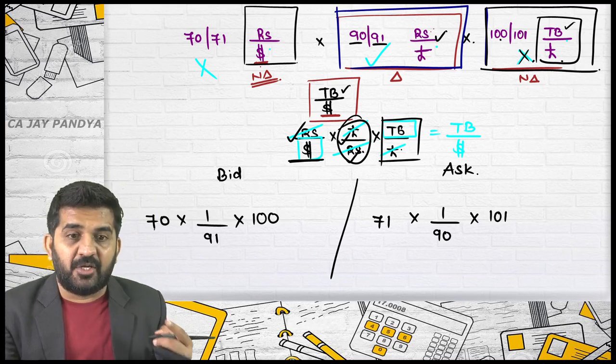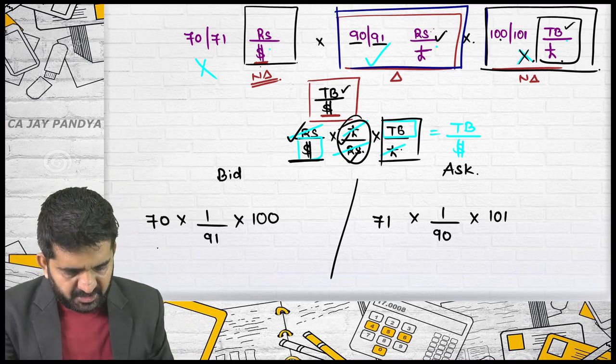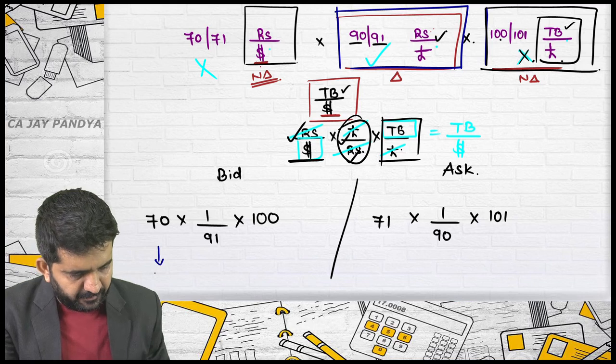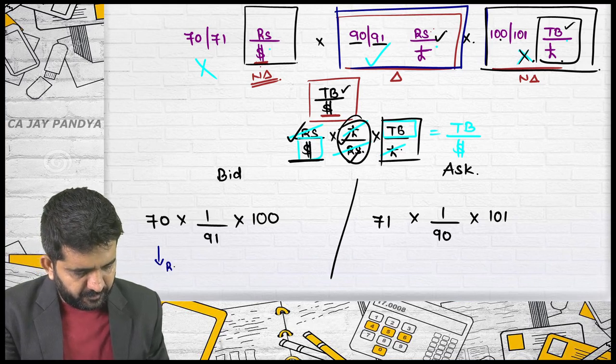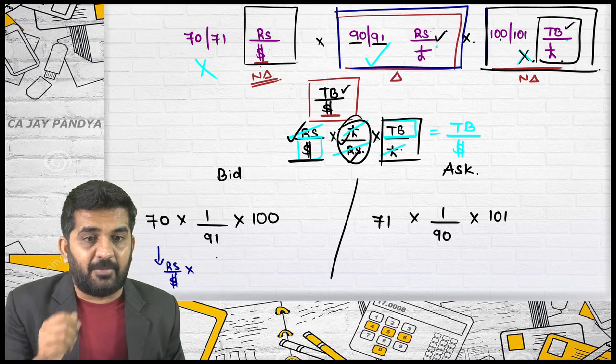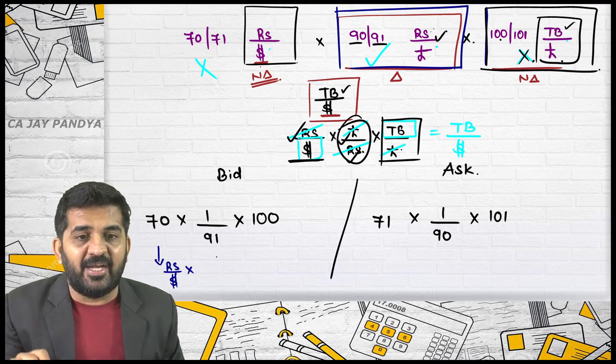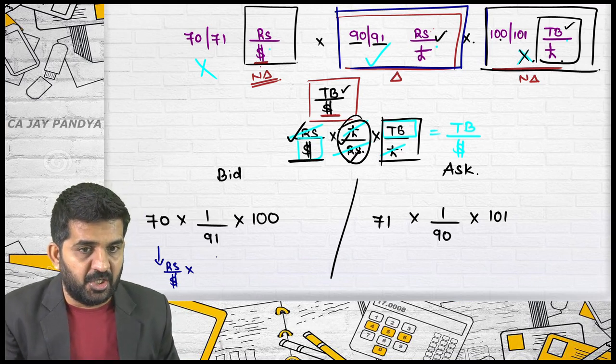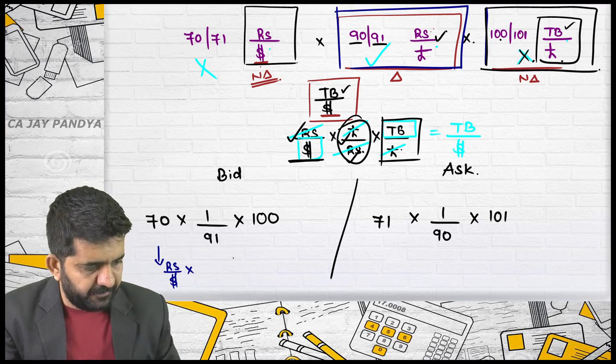70 is what rate of bid? What is the name of this rate? 70 is rupees per dollar. Alright. 1 divided by 91. Understand what I am asking you. 1 divided by 91 is bid rate of which rate?